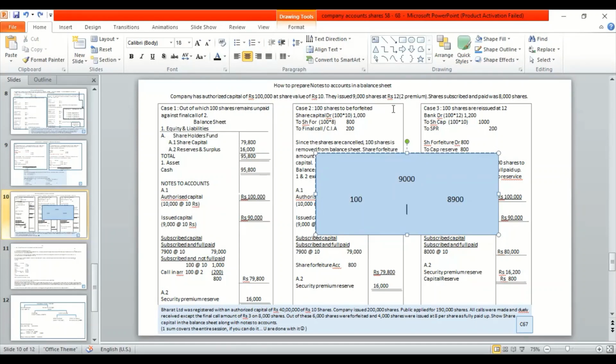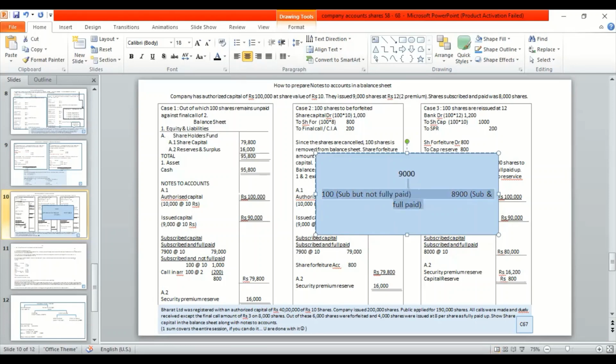So now these 100 shareholders would be called as subscribed but not fully paid, wherein these 8,900 are your subscribed and fully paid.